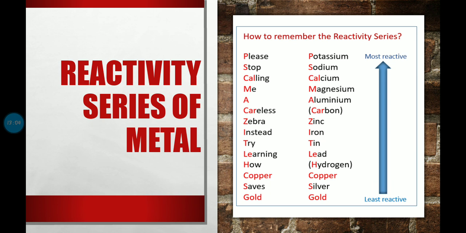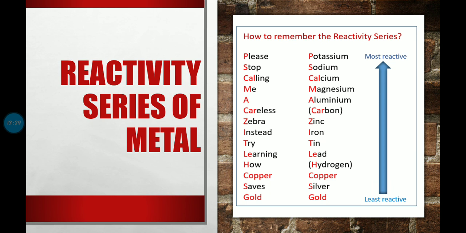Now scientists have developed the reactivity series by doing many experiments of displacement reactions. Based on that they have arranged the metals in increasing or decreasing order, and this is called the reactivity series of metals. And this is according to three types.